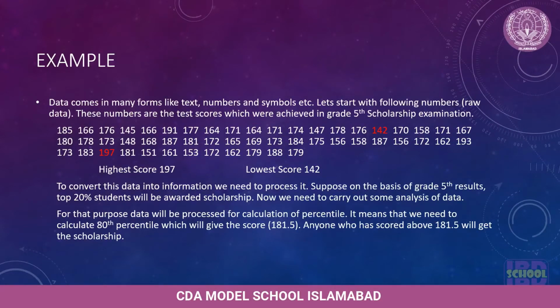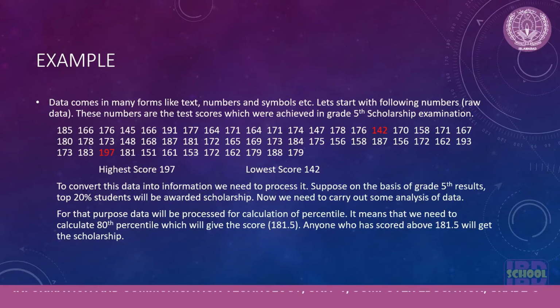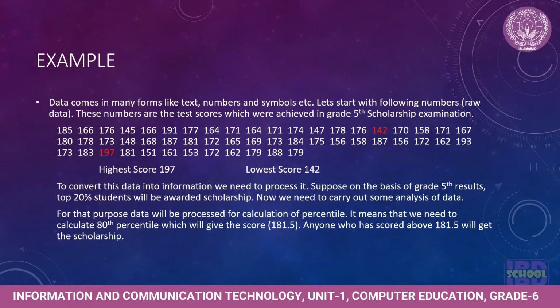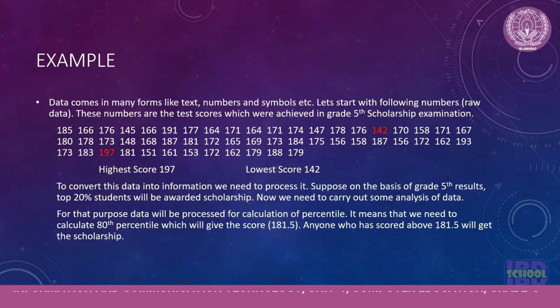We can understand the difference between data and information through this example, that data comes in many forms like text, numbers or symbols. For example, we have marks of class 5 which the students got in scholarship examination.